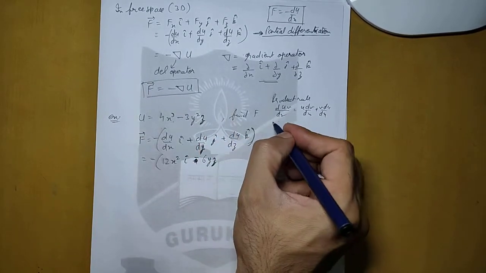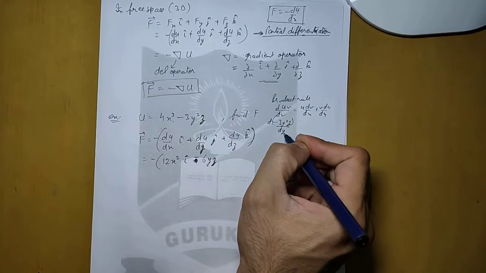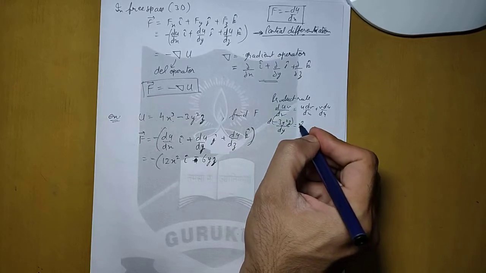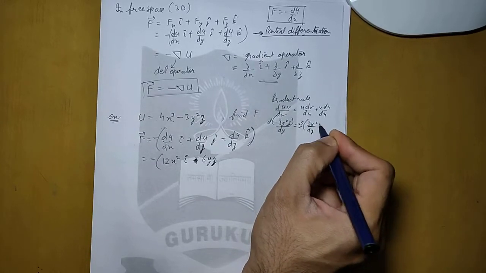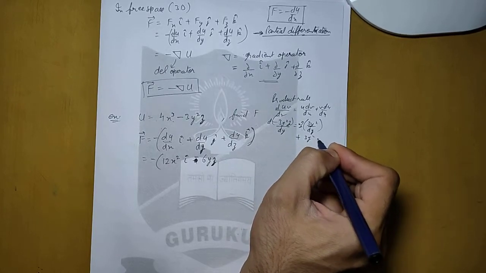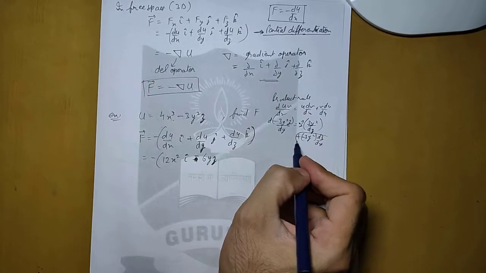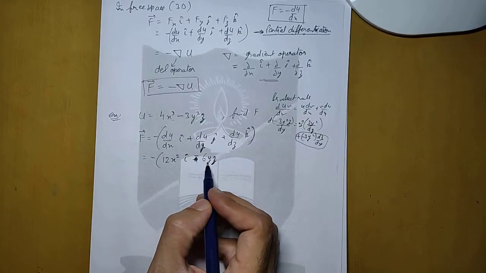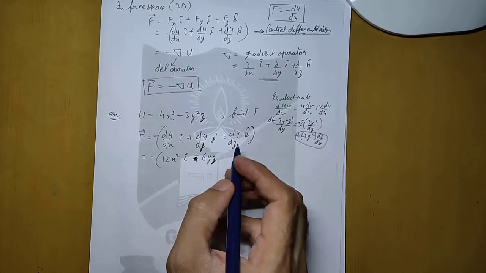So here minus 3y square z, when it is differentiated with respect to y, z we can take as constant, so minus z d(3y square)/dy, plus 3y square can be taken as constant, minus 3y square dz by dy. Now this term will be 6yz, minus 6yz, so that's what I have written here. This term will be equal to 0 because we are differentiating dz with respect to dy.